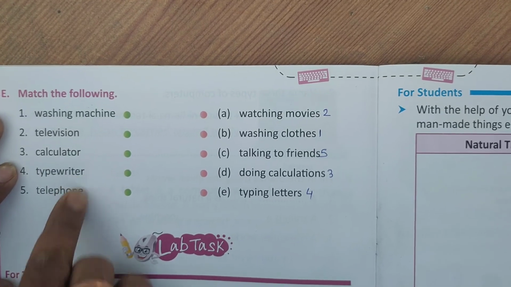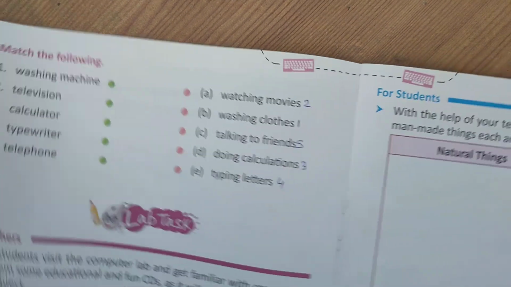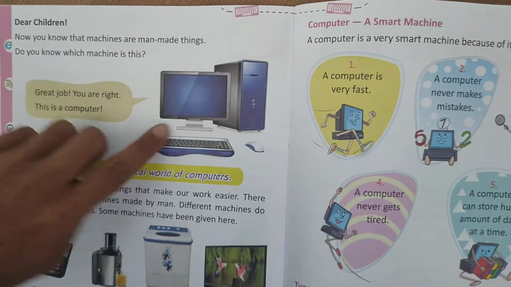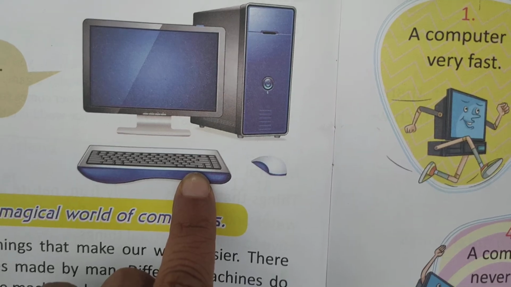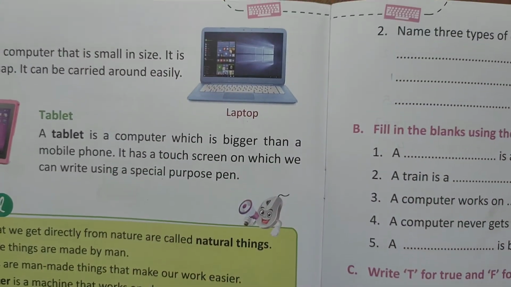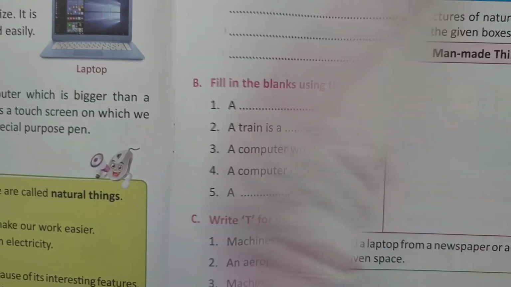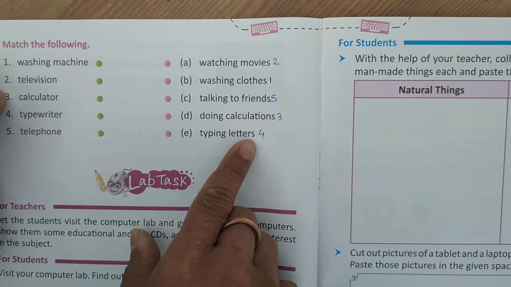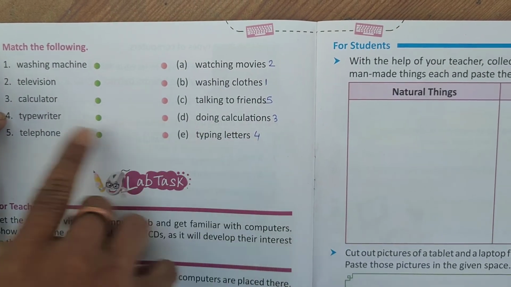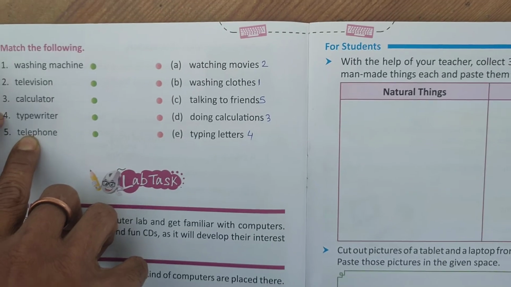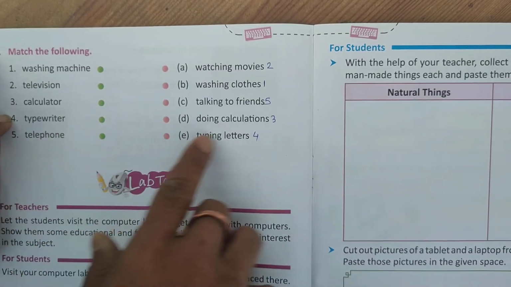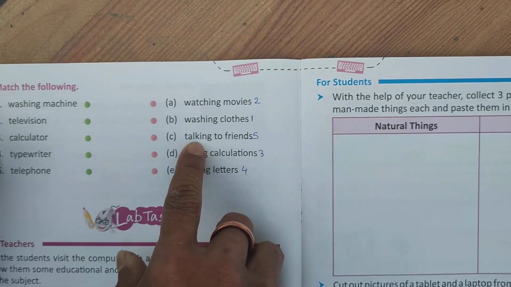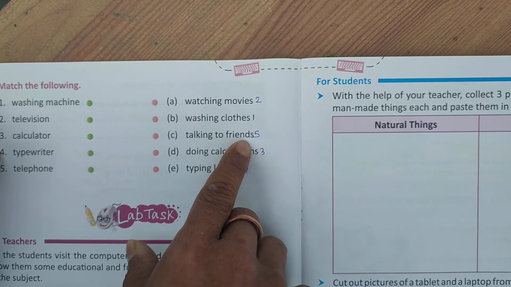Typewriter, which you have already seen, is like a keyboard. There is the keyboard here, you can also say the typewriter. So typewriter means where we can type the alphabets, that is typing letters, the fourth. And the last is the telephone. So by telephone we can talk to our friends and relatives, that is talking to friends.